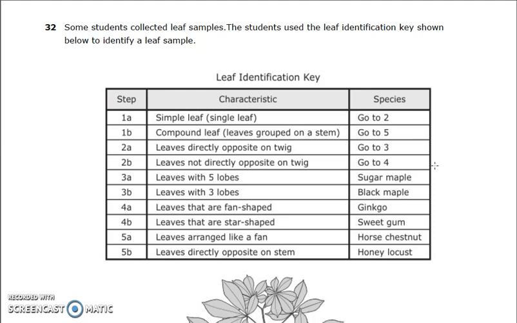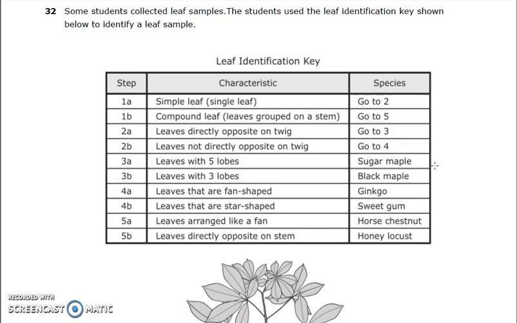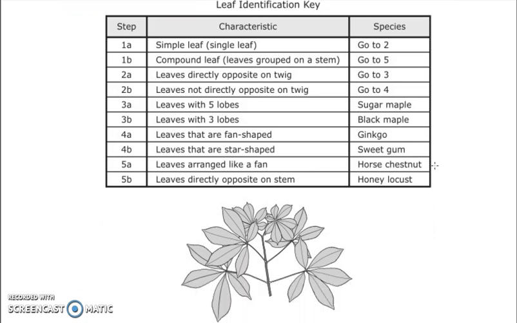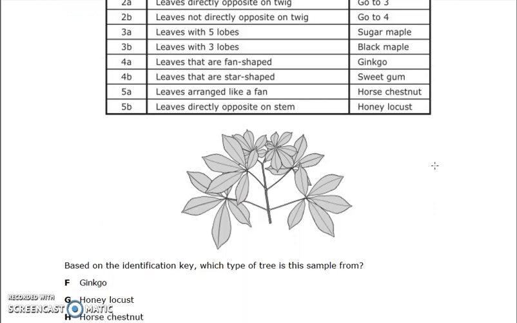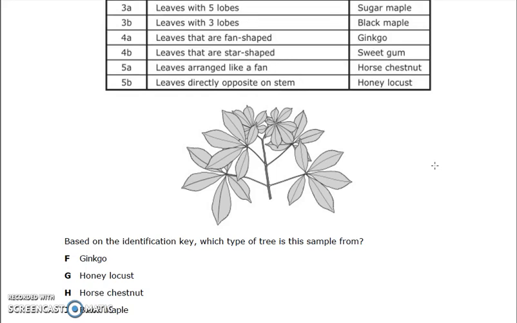Number 32. Some students collected leaf samples. The students used the leaf identification key shown below to identify a leaf sample. Based on the identification key, which type of tree is this sample from? F. Ginkgo. G. Honey locust. H. Horse chestnut. J. Black maple.